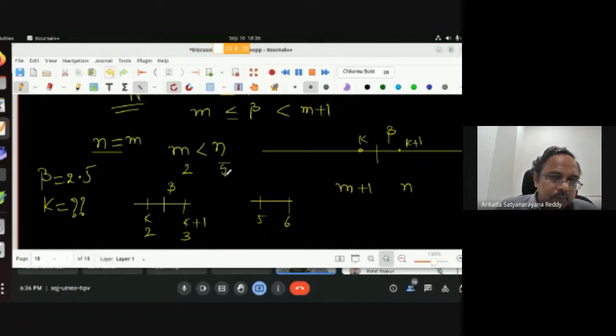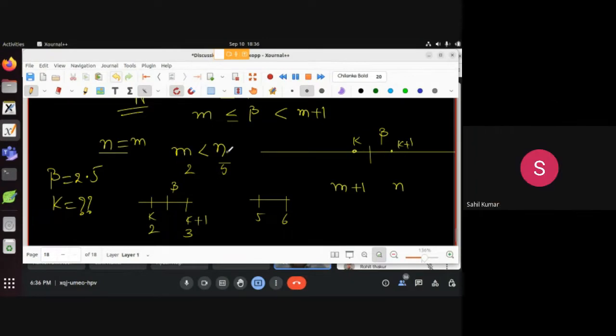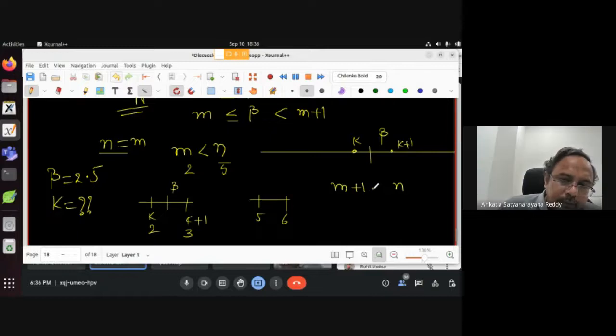So what is that? No, sir. m plus 1 and n, m is an integer, n is an integer. I know that. Yes, m plus 1 is less than or equal to n. Less than or equal to also, because if we take 2 and 3, they can be equal. So this is what we have.